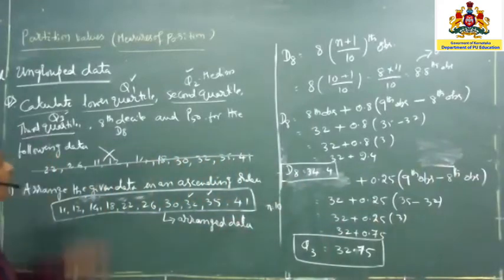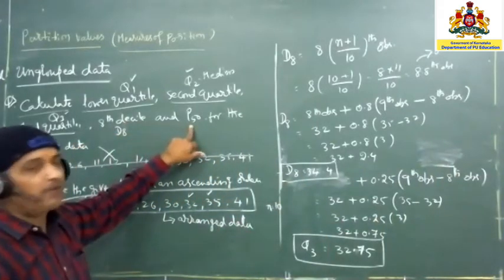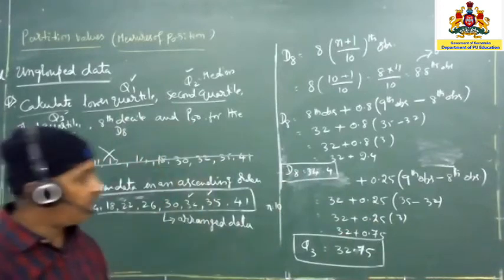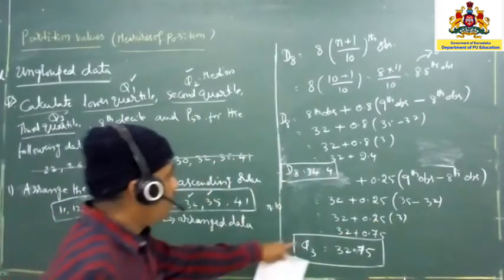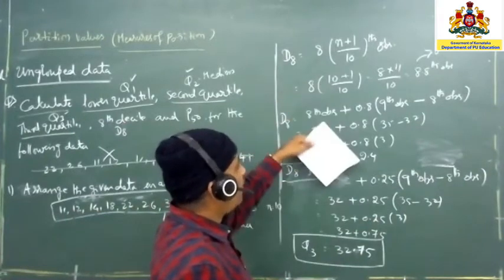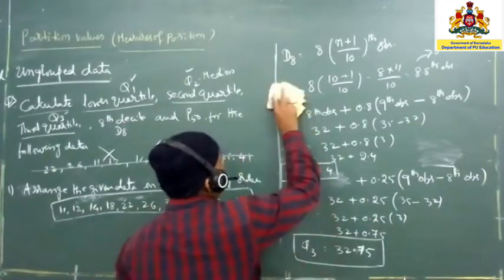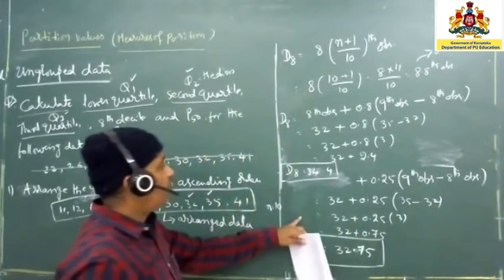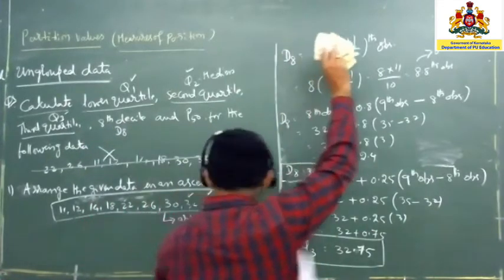In the same way, we are going to use it as P50, that is the 50th percentile. See, I have not changed much of anything. Once you know the quartile, if you know one quartile, you can do all the deciles and all the percentiles. So now I am going to change it to P50.